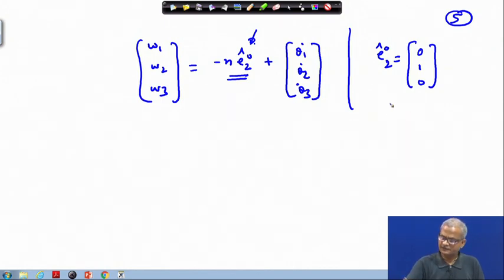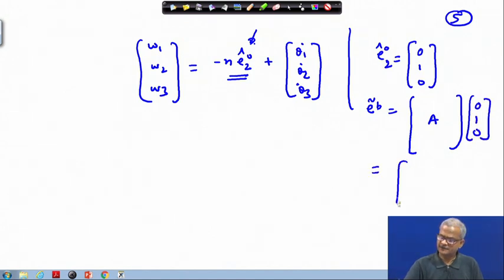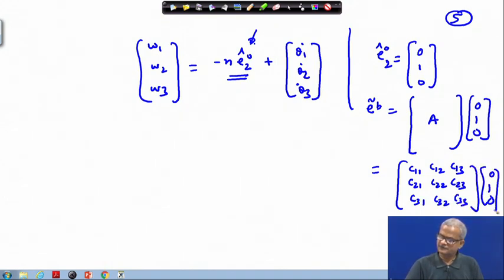So, if we want to convert this into the body frame, meaning what will be its components along the body frame of this vector, that can be written along the body frame as the attitude matrix times 0 1 0. You know that the attitude matrix can be written in terms of C 1 1, C 1 2, C 1 3, C 2 1, C 2 2, C 3 2, C 3 3, and then 0 1 0.